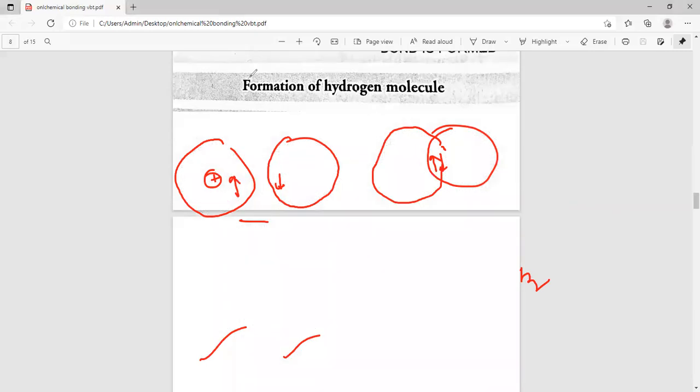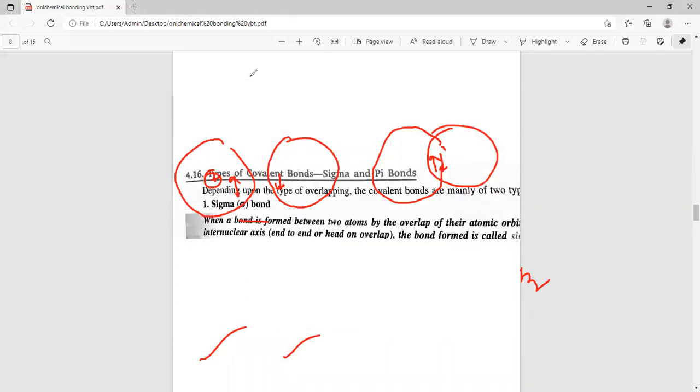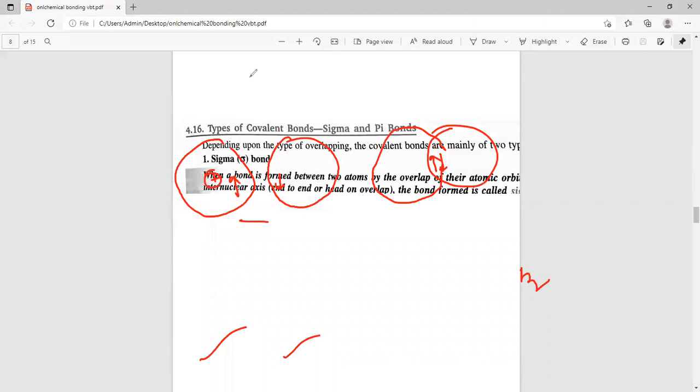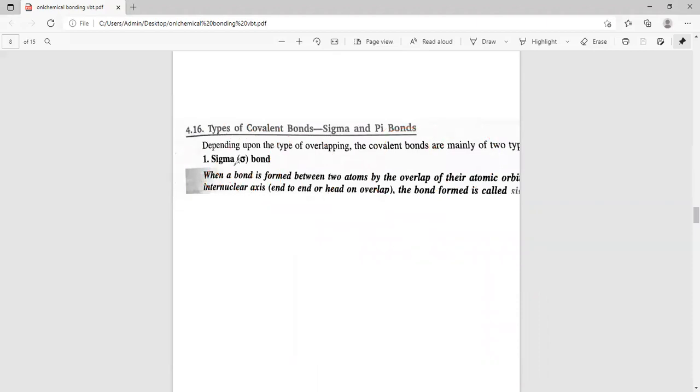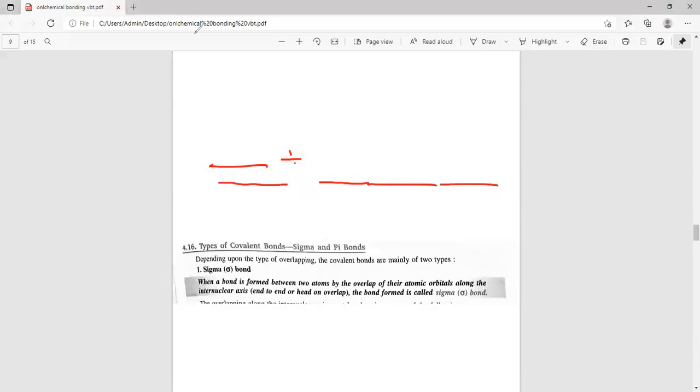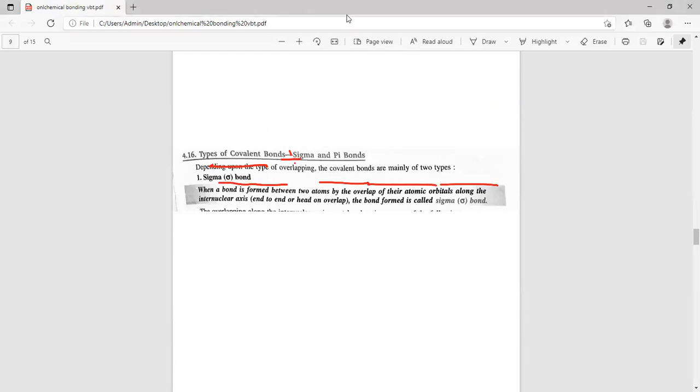Next one is the types of covalent bonds, called sigma and pi bond. So what is a sigma bond? A sigma bond is formed between two atoms by the overlap of half-filled atomic orbitals. A sigma bond is formed by end-to-end overlapping, or head-on overlap.